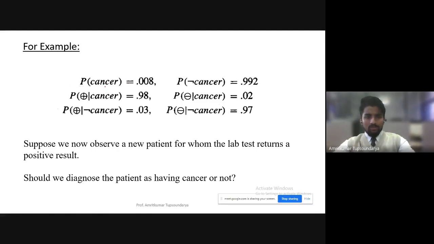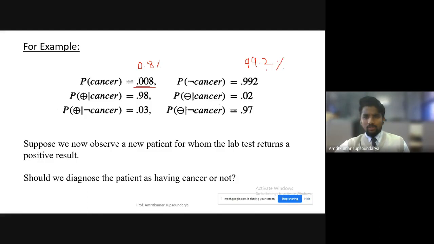For example, let's say the probability of a patient having cancer is 0.008, which is nothing but 0.8 percent. So the chance of a patient having cancer is just 0.8%, and the patient not having cancer is around 99.2%, which is the remaining percentage.